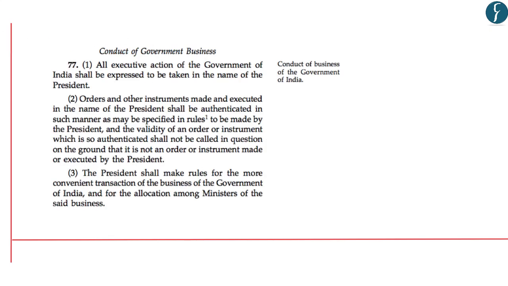Now as you can see, Article 77 mentions about conduct of business of the Government of India. It says that all executive action of the Government of India shall be expressed to be taken in the name of the President. It further says orders and other instruments shall be executed in the name of the President of India. And such order of the President shall not be called in question on the ground that it is an order or instrument made or executed by the President. So, such an order of the President under Article 77 shall not be called into question on the ground that it is an order or instrument made or executed by the government.